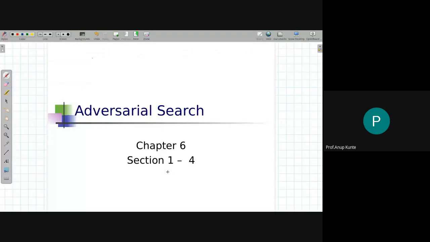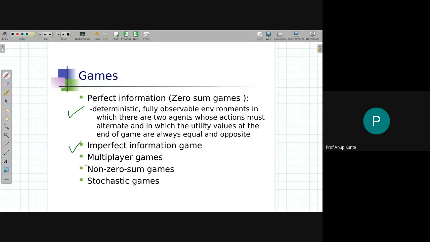So the topic is adversarial search. There are four sections in the book for this particular topic. Games, non-zero sum, and stochastic games. So stochastic games are not there in our syllabus.